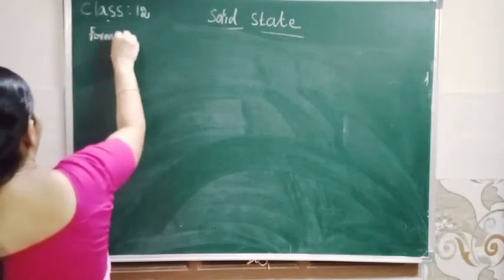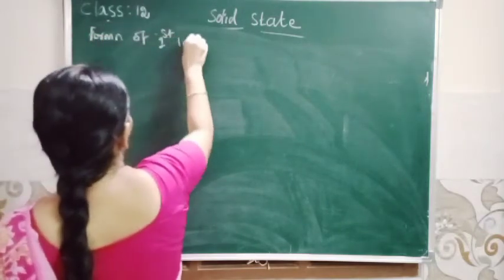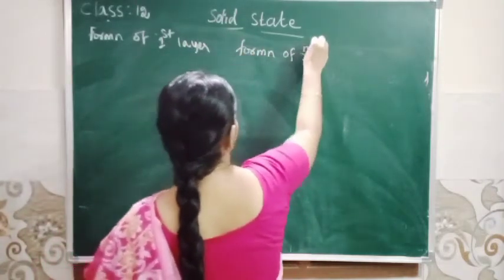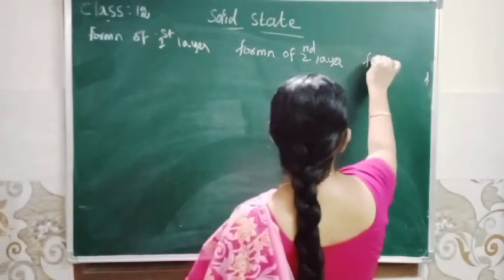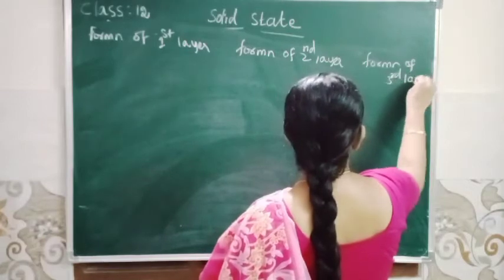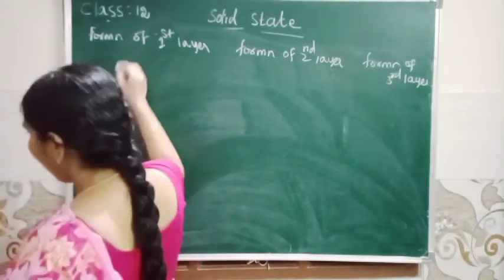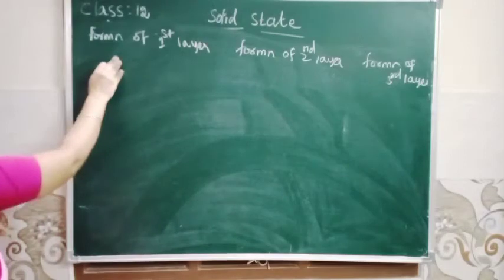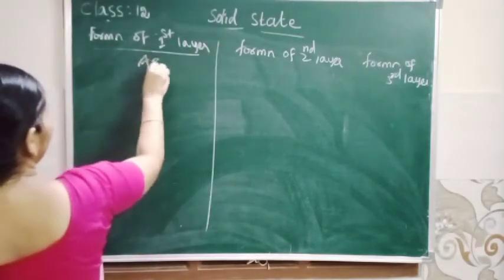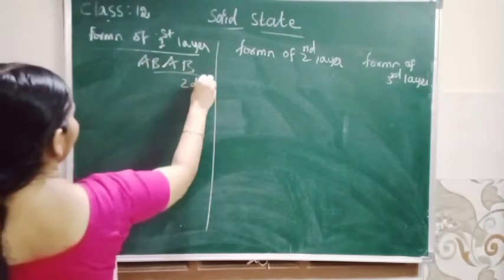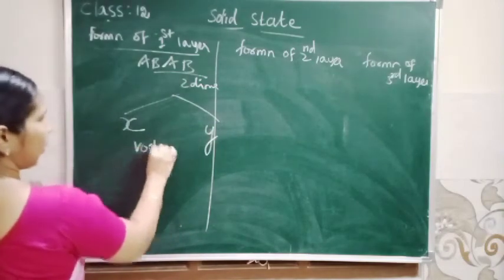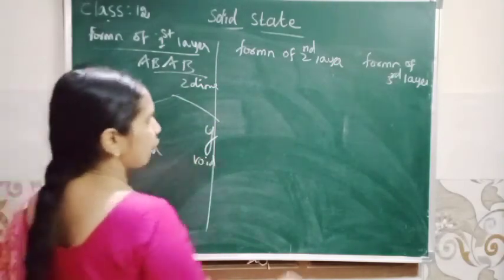So formation of first layer, formation of second layer, then formation of third layer. In the formation of the first layer, two types of voids are present. AB arrangement in two dimensions results in two voids, that is X void and Y void. That's all about the formation of the first layer.